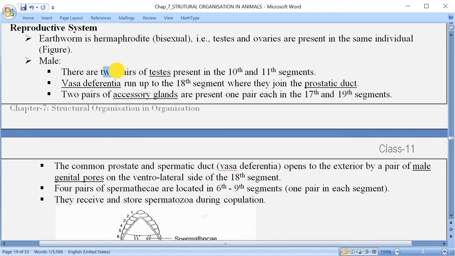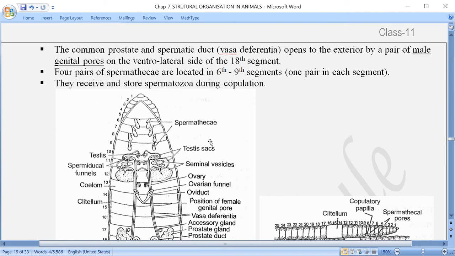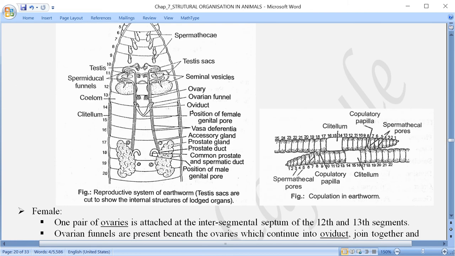Two pairs of testes are present, and these are located in the 10th and 11th segments. Just have a look at this figure. This is one testis, 10th segment, and this is another one, 11th segment. So here are two pairs of testes. In the 10th, one pair, one on the left and one on the right side, and on the 11th segment, one on the left and one on the right.